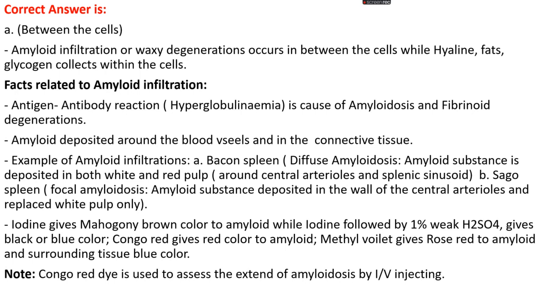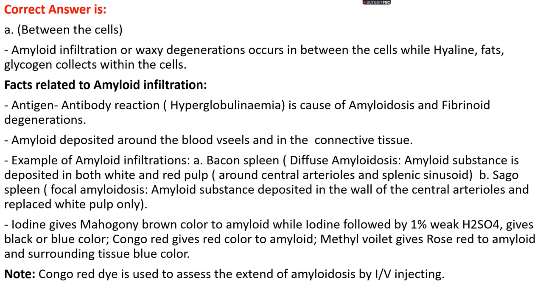Examples of amyloid infiltration are the bacon spleen and the sago spleen. A bacon spleen is a diffuse amyloidosis where the amyloid substance is deposited in both white and red pulp, around central arterioles and splenic sinusoids, while a sago spleen is known as focal amyloidosis, where the amyloid substance deposits in white pulp only.